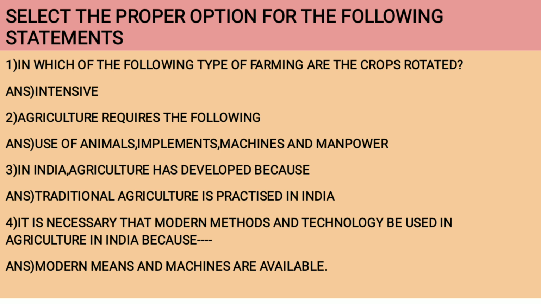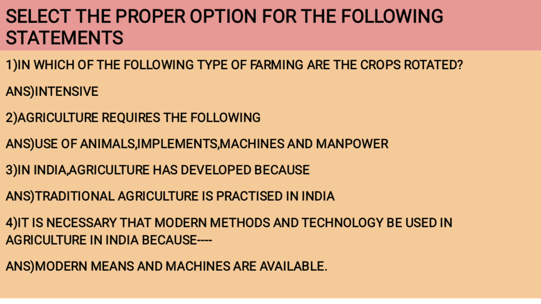Select the proper option for the following statements. The options are already given in the textbook, so here I have only given you the right option. Question 1. In which of the following type of farming are the crops rotated? Answer: intensive farming. Number 2. Agriculture requires the following. Answer: use of animals, implements, machines and manpower.